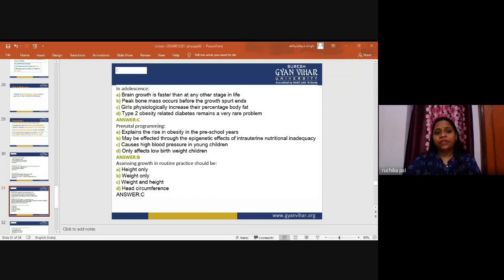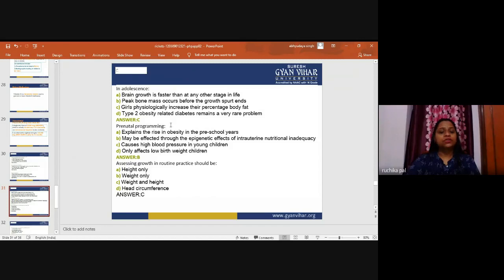Now, in early infancy, in the pre-pubertal period, and in female adolescence, tissue deposition has a relatively high proportion of fat to lean tissue deposition than at other stages. For adolescent boys, growth is associated with rapid lean tissue deposition and a dramatic physiological increase in lean body composition. For adolescent girls, increased fat deposition leads to increased body weight, with fat providing potential stores against the nutritional demands of pregnancy and lactation. So this is the difference: girls physiologically increase their percentage body weight.